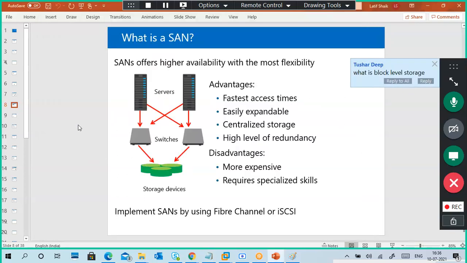If you see this diagram, it is highly available and most flexible. This is a storage device. As I said earlier, there is a box with disks, the same thing, storage devices only. But here switches and servers are connected.